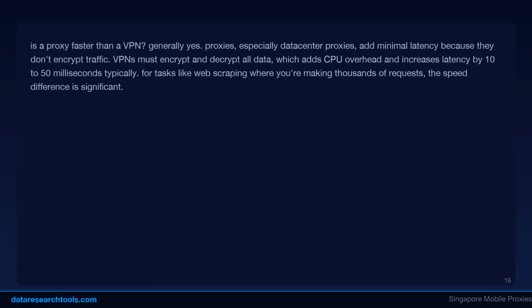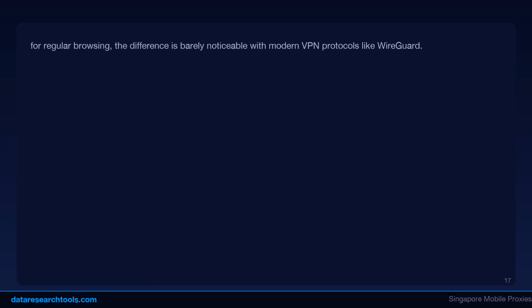Scenario 3. E-commerce price monitoring. An online retailer monitoring competitor prices across regions needs rotating proxies for high-volume price checks from different locations. A VPN is too slow, has no rotation, and is frequently blocked by e-commerce anti-bot systems.